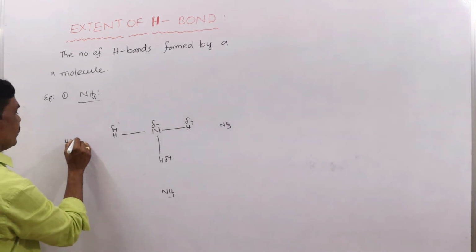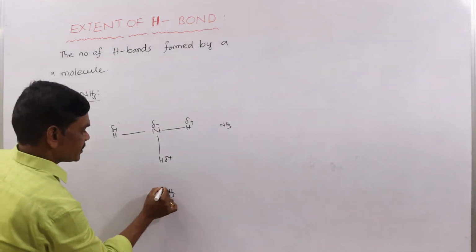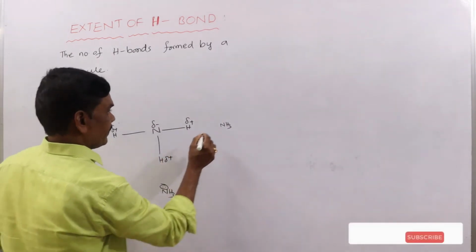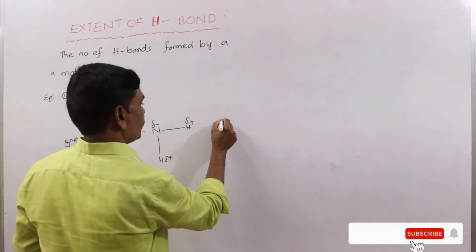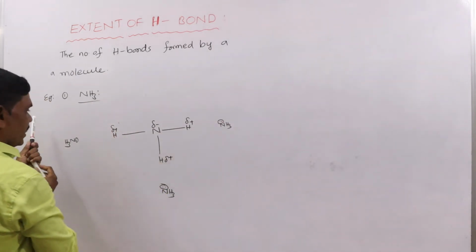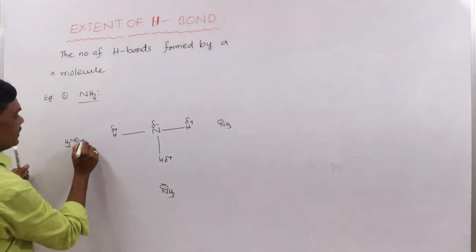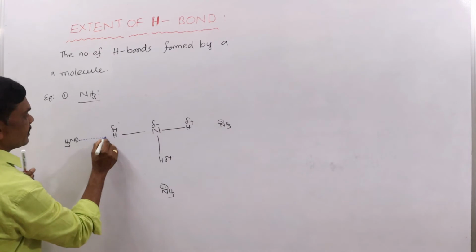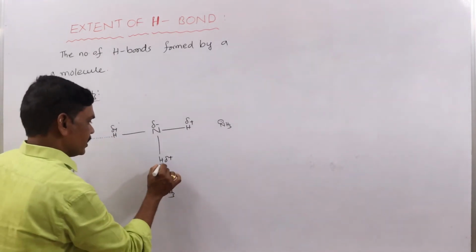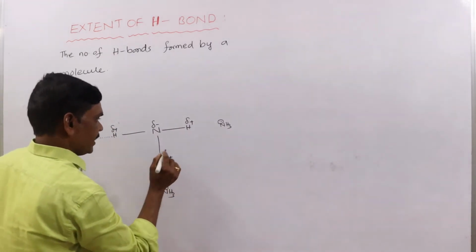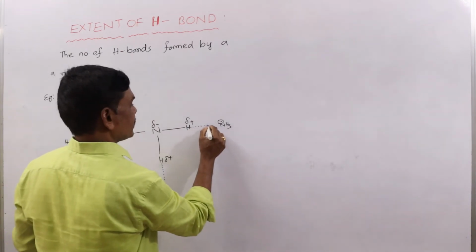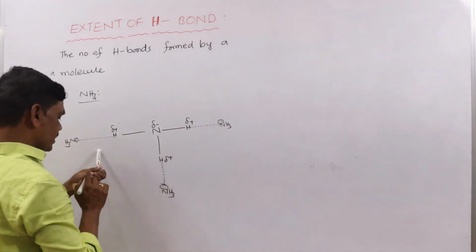On nitrogen we have a pair of electrons. The partially positively charged hydrogen and the pair of electrons form a hydrogen bond. Here also a hydrogen bond, and here also a hydrogen bond.